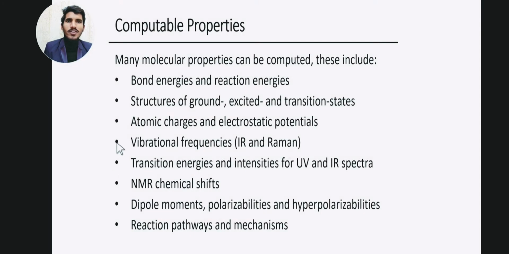So many molecular properties can be computed. Using computational chemistry, we can compute a lot of properties like bond energies, reaction energies, structure of ground, excited and transition states, atomic charges and electrostatic potential, vibrational frequencies, transition energies, NMR chemical shifts, dipole moments, polarizabilities, hyperpolarizabilities, reaction pathways, and mechanisms. All of these things we can compute using computational chemistry.